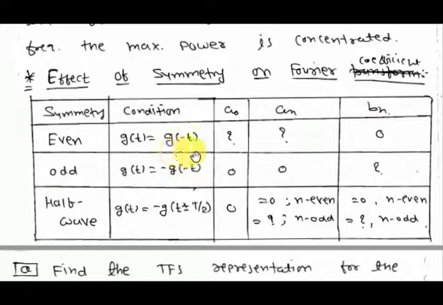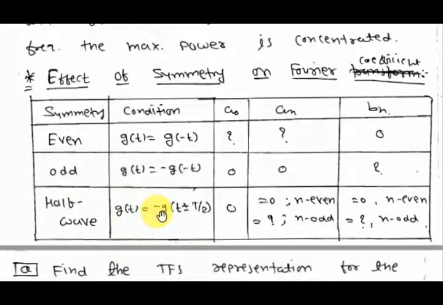To take less time to solve any problem, we will remember these properties. For an even signal bn is 0. And for an odd signal, g(t) equals minus g(minus t), a0 and an will be 0 and bn will be non-zero.